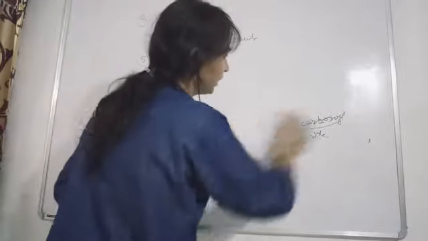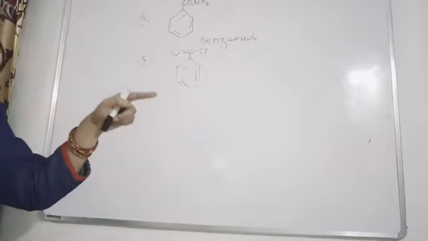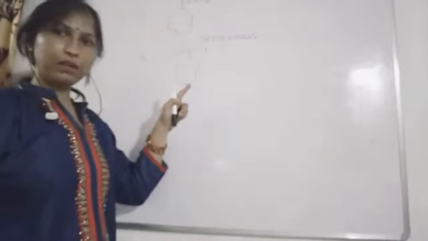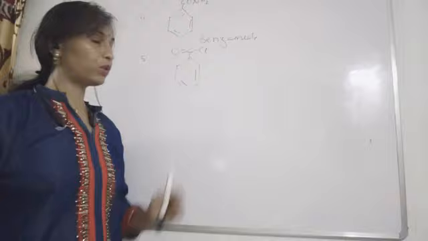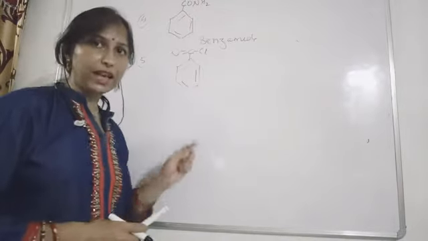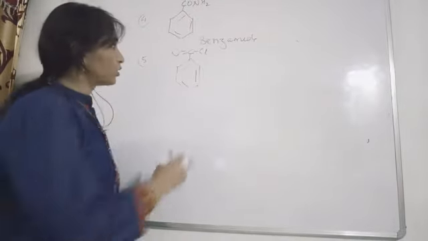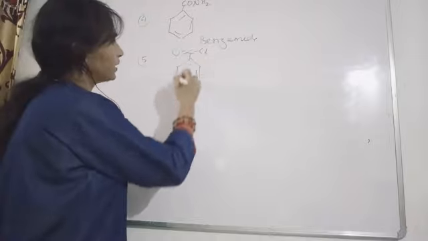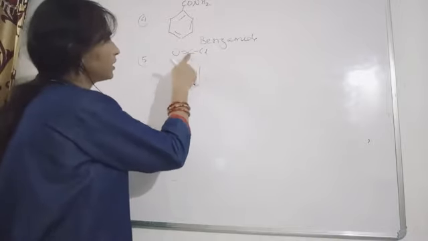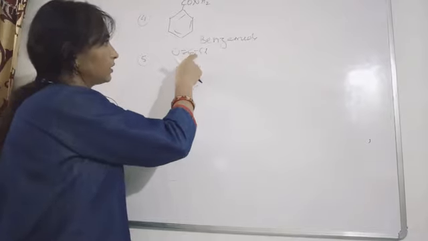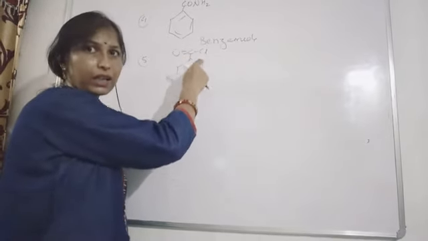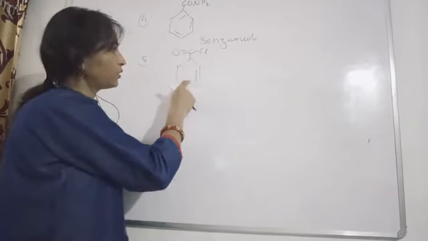Okay, so let's talk about the main aim today. Our motto is to see what name we are going to give to the functional group if it is attached directly to the benzene ring. Okay, so in this case what you are having, see the benzene ring and the COCl. So in this case the acid halide or acid chloride is attached to this benzene ring.